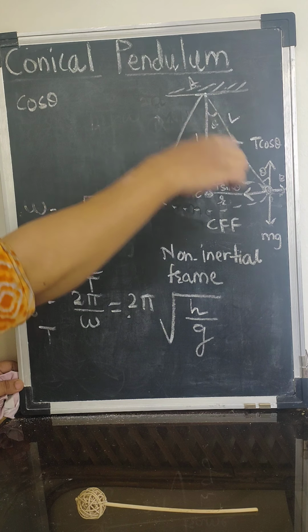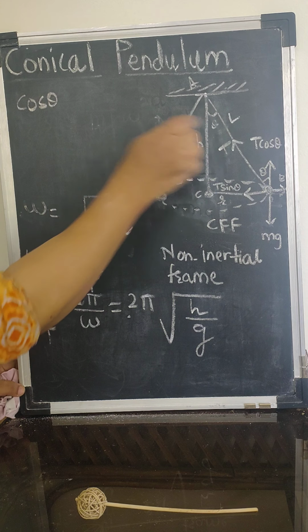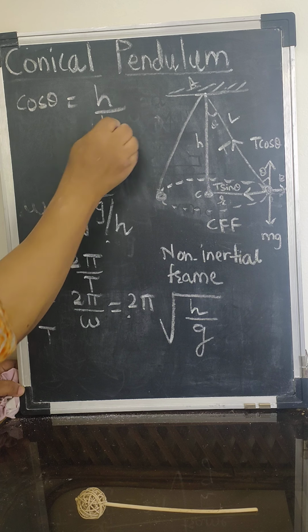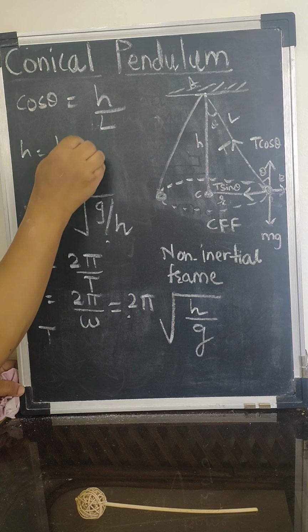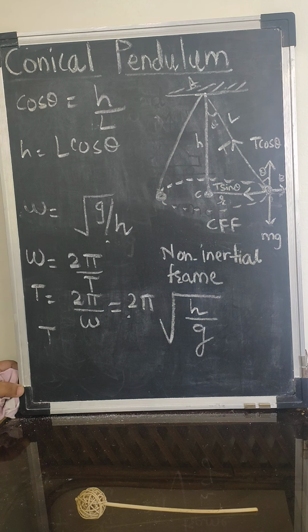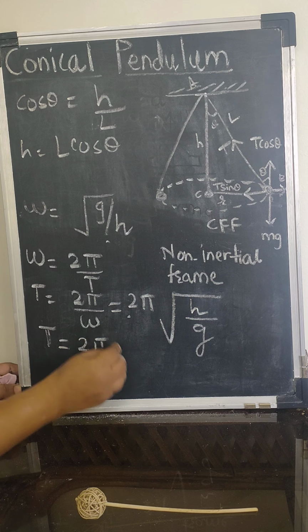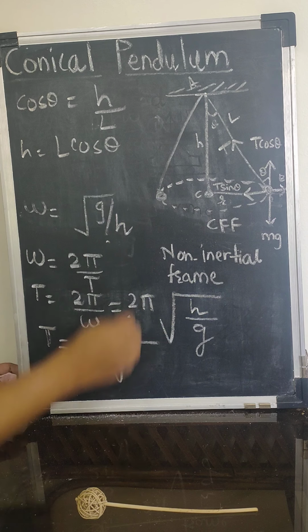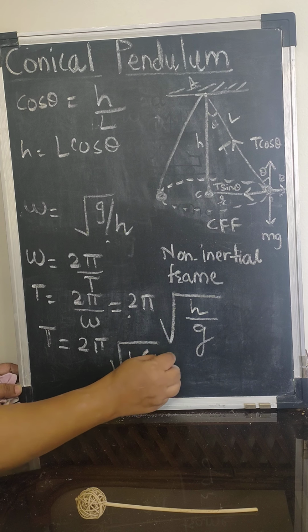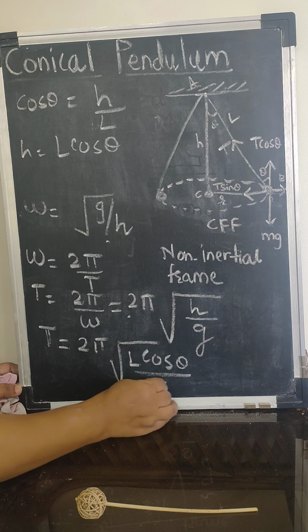Cos theta in the right angle triangle is h upon L. Therefore h becomes equal to L cos theta. Now T is 2 pi under root of L cos theta upon g.